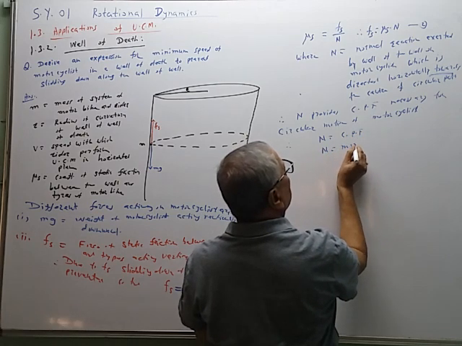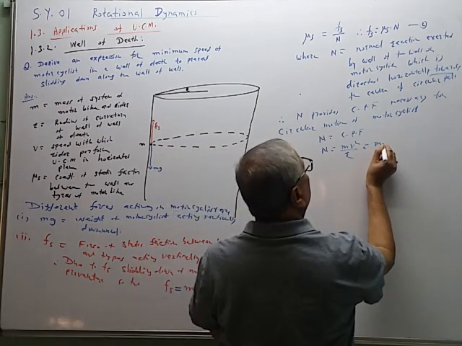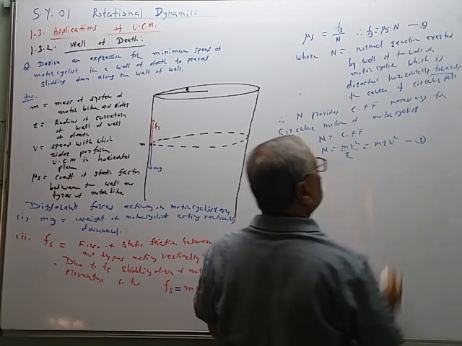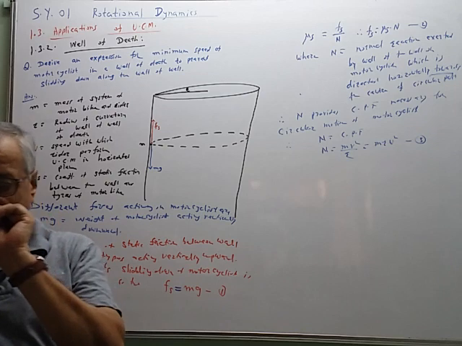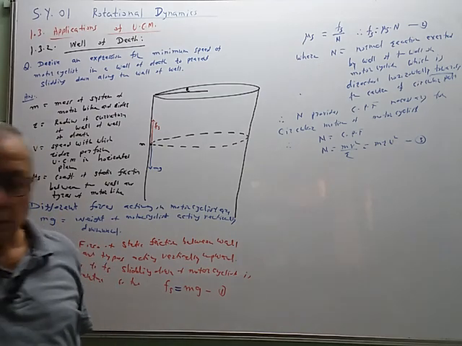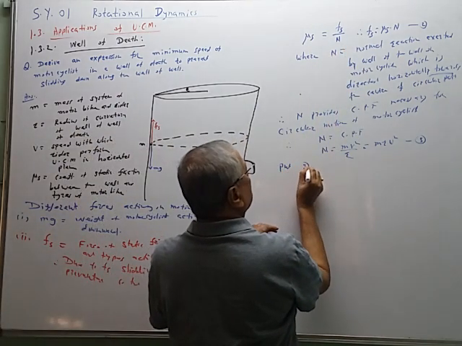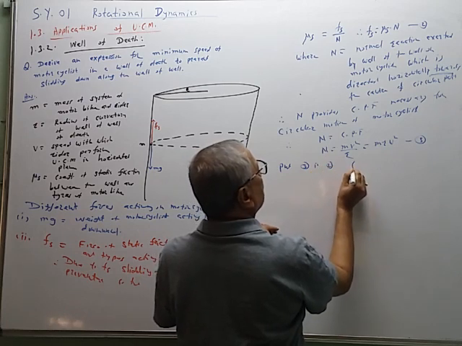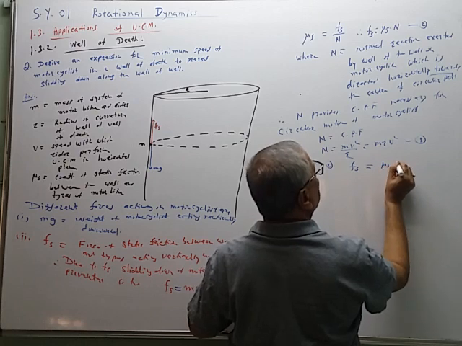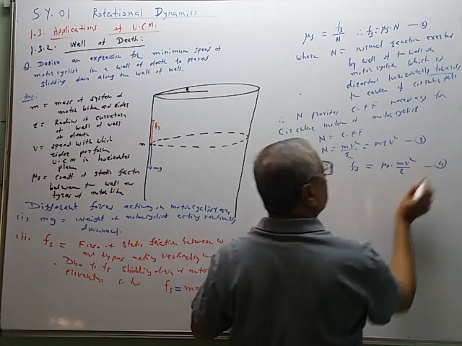N is equal to mv square upon r, or m into r into omega square. This is equation 3. So if you substitute this value, put 3 into 2, therefore Fs is equal to mu s into mv square upon r. This is equation 4.